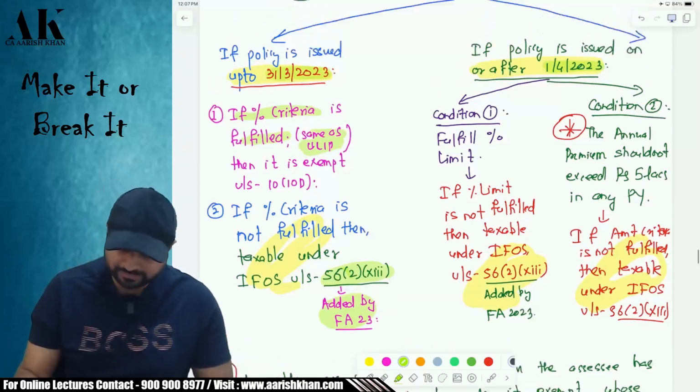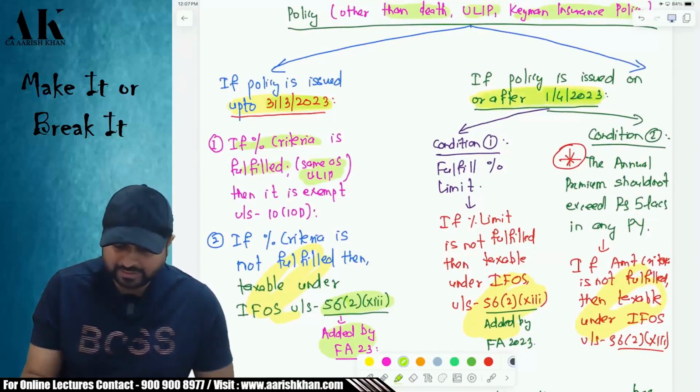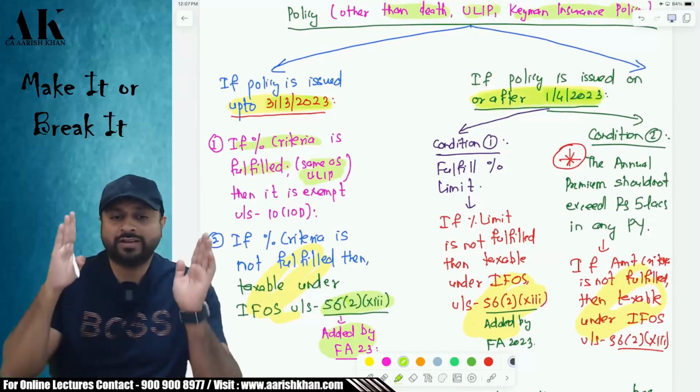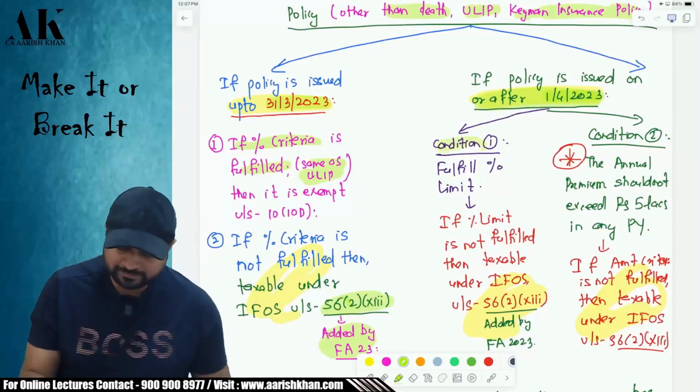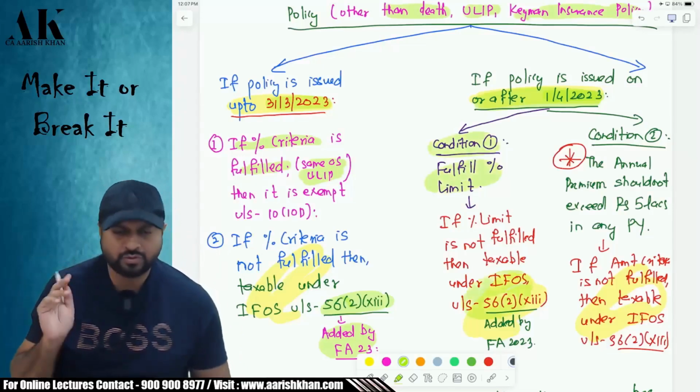Be very careful. Now, what if the policy is issued after 1/4/2023? If the policy is issued after 1/4/2023, always check the first condition. First condition is percentage. If you don't fulfill the percentage criteria, IFOS.